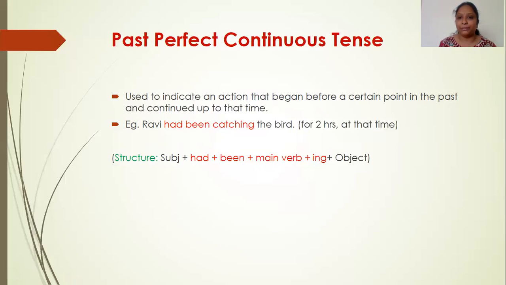So when we compare present and past, only the verb changes. Like here has or have in present perfect continuous tense. And in present continuous tense, we have Ravi is catching the bird, and in past continuous tense, Ravi was catching the bird. Similarly, Ravi catches the bird and Ravi caught the bird, for simple present and simple past. So if we understand the distinction between these tenses, it would be easy for us to learn.